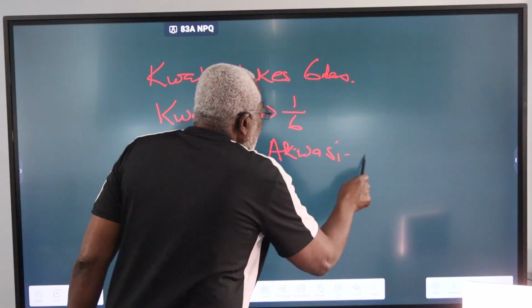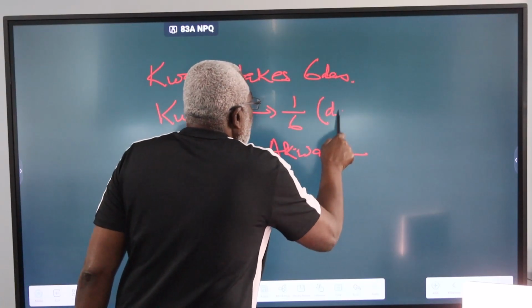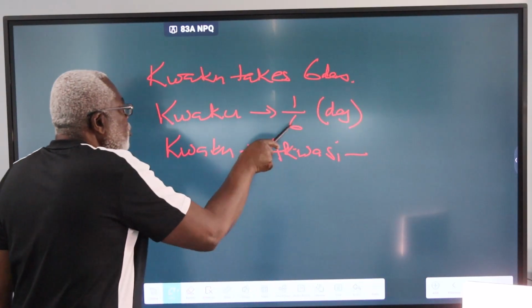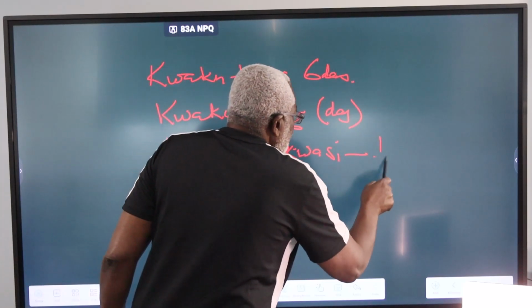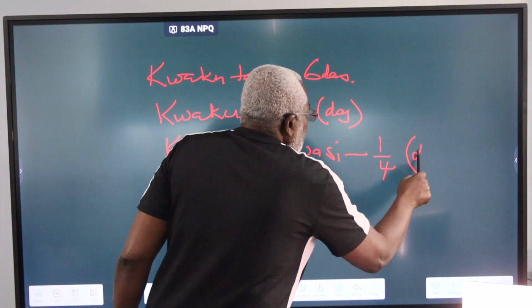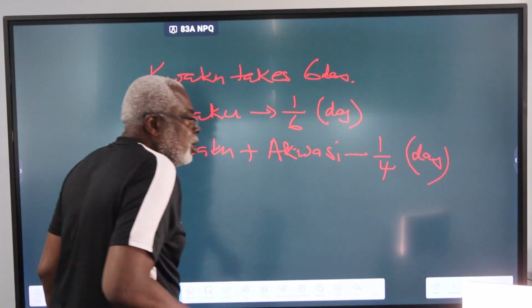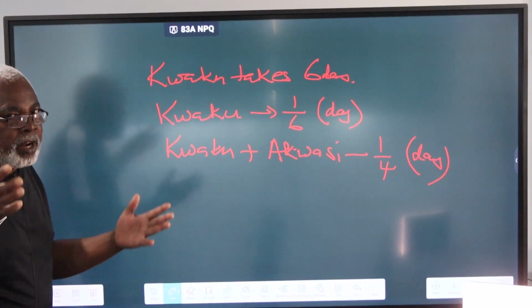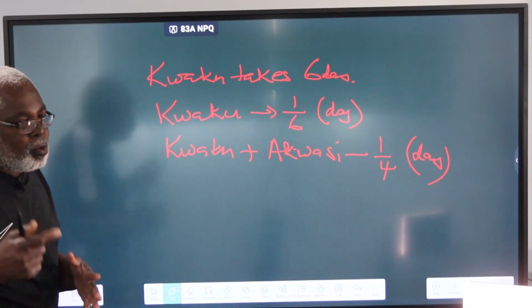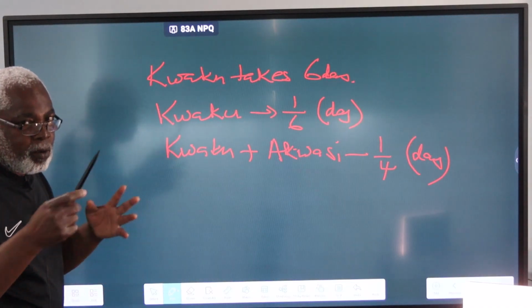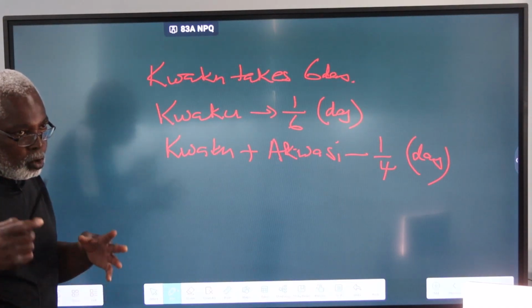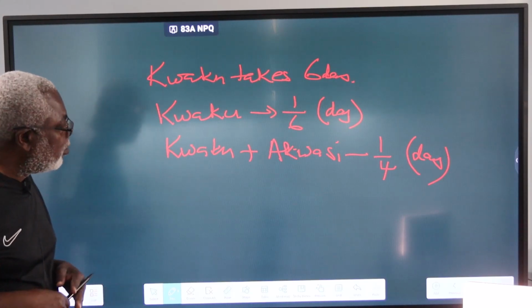So it means every day, this is per day, 1/6. Kwaku on his own will do 1/6 of the job. Kwaku and Akosi will do 1/4 of the job in a day, because if they work together, they will take 4 days, which means every day they will do 1/4 of the job. By the second day, they will have done 1/4 and 1/4, which is half. So the 4th day, they will have finished the job.